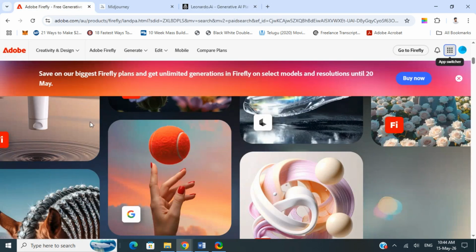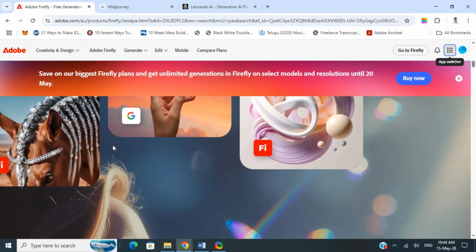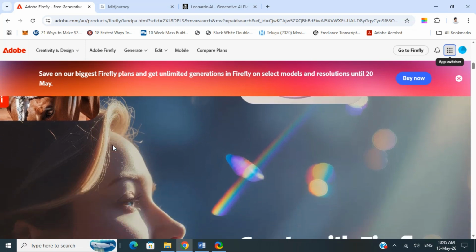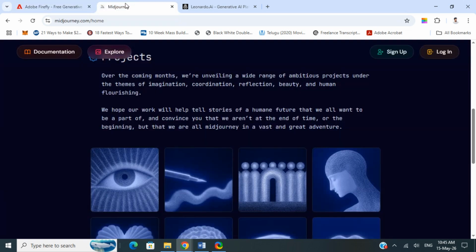Now let's check out the positives of these platforms. Adobe Firefly is extremely beginner friendly, with a fast and clean interface, and it's commercially safer for brands and businesses. It's great for text effects, marketing visuals, and editing workflows. It's best for designers, marketers, agencies, and Adobe users.